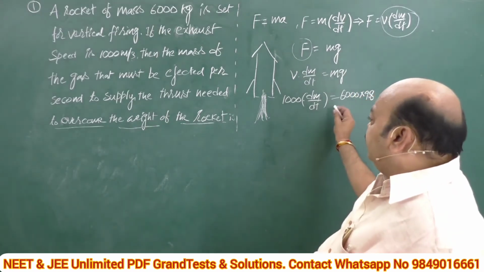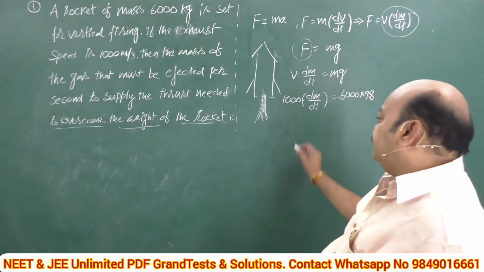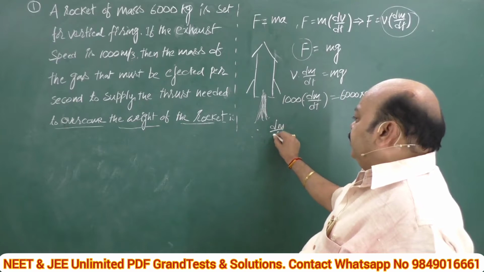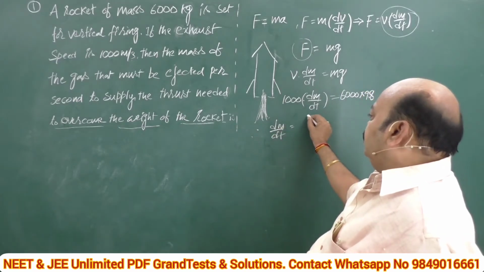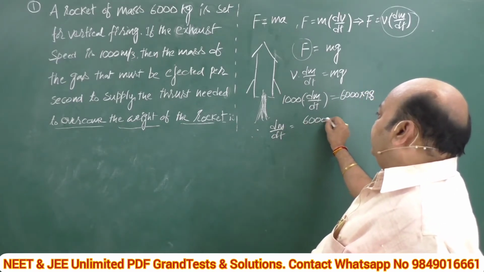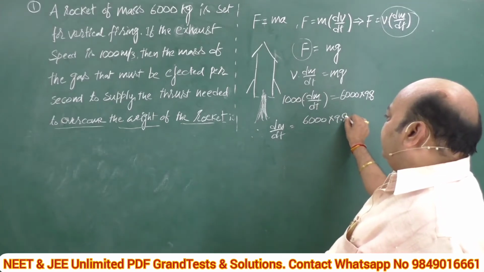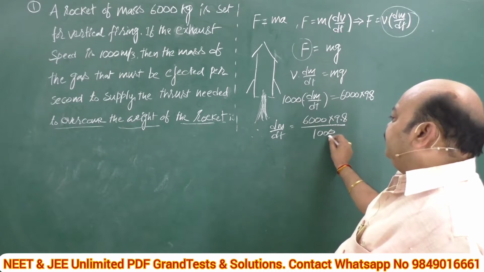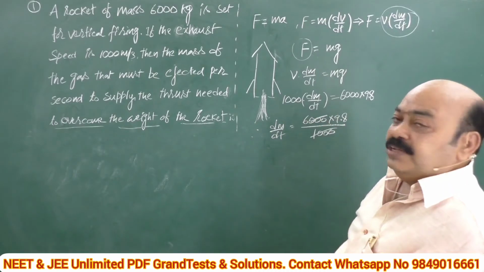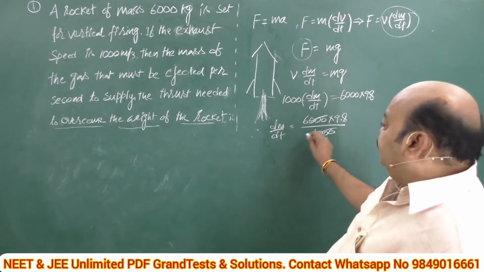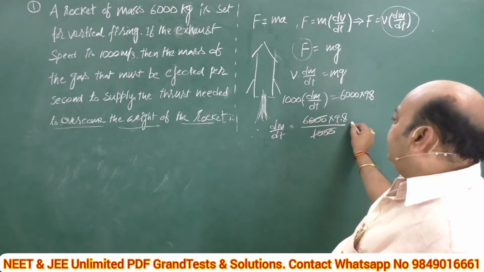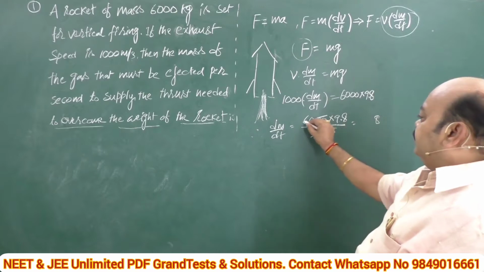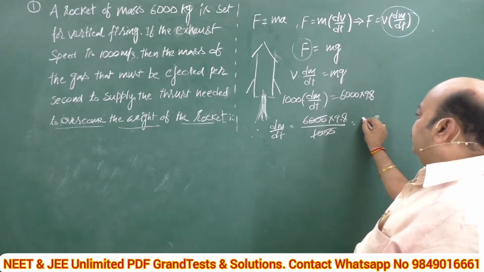Very simple and very ordinary calculation. Therefore, dm/dt = 6000 into 9.8 divided by 1000. This becomes 1000 once and 6 times it gets cancelled. So simply we have 6 into 9.8, which is 58.8.